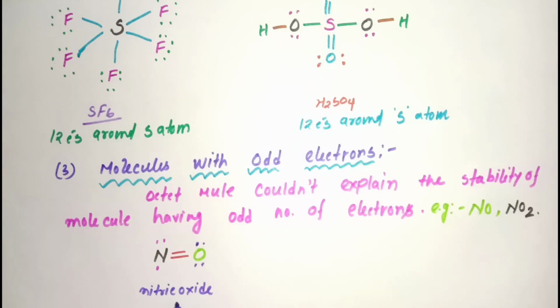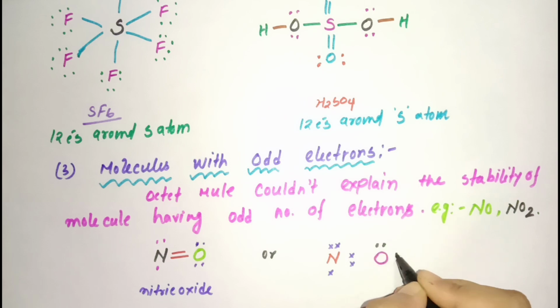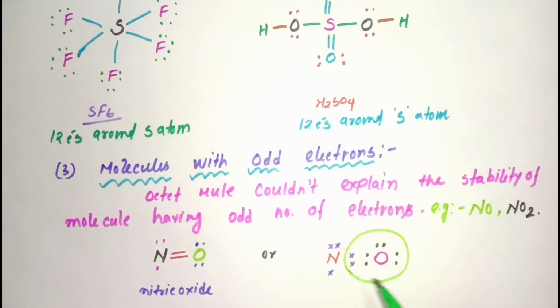So this is the example of the nitric oxide molecule. If you draw the Lewis dot structure, then you can find that nitrogen has one single electron here. We all know that nitrogen has 5 electrons in its valence shell, and I have drawn these 5 electrons like this. And oxygen contains 6 electrons in its valence shell. So oxygen will share these 2 electrons and complete its octet.